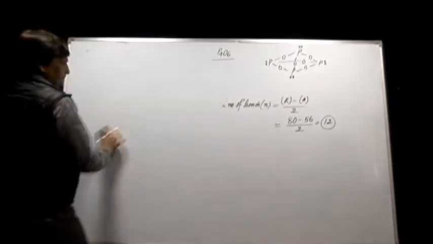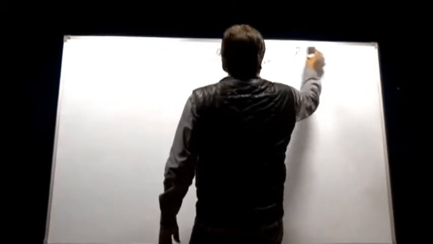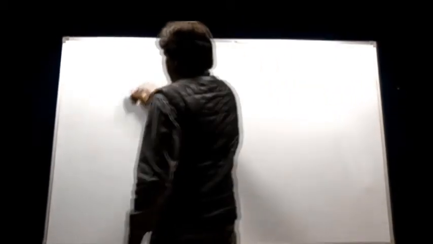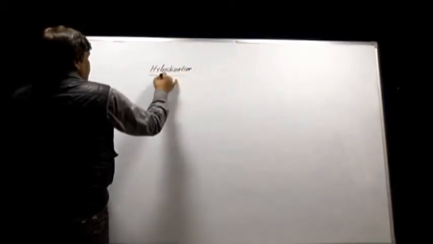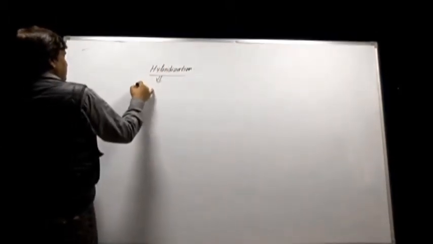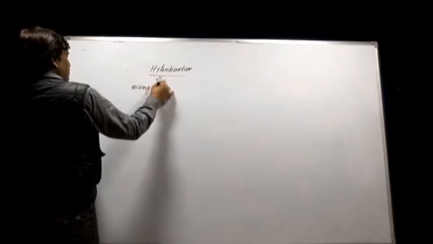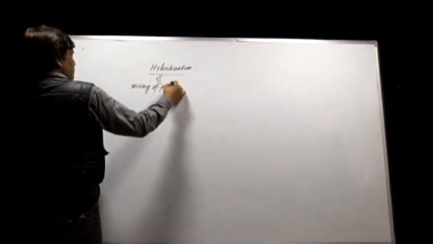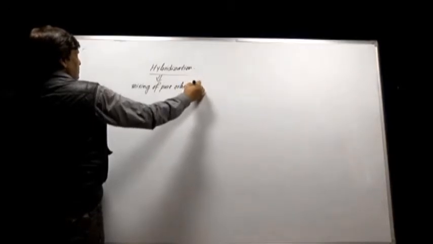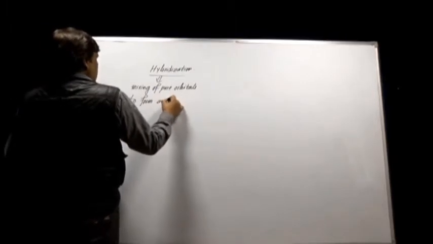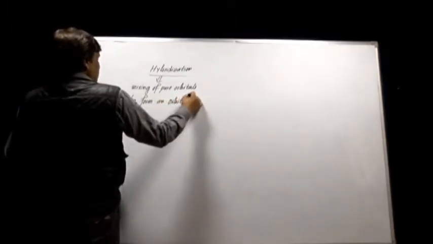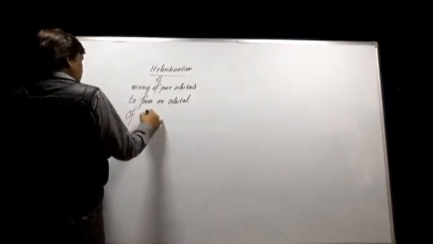hybridization. As far as the definition is concerned, hybridization is nothing but mixing of pure orbitals to form an orbital of equivalent energy.